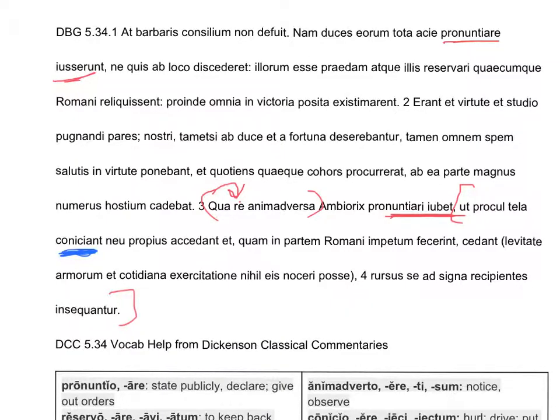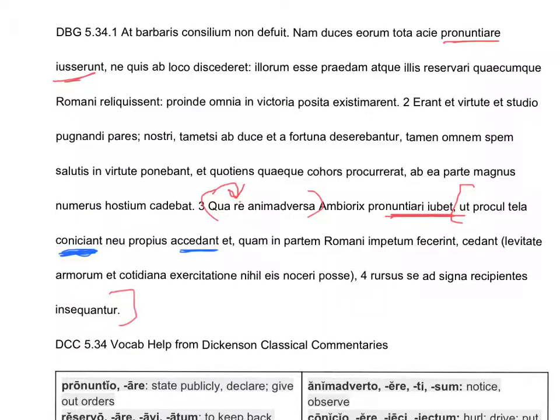Now we also get a ne, which is an ut and a non put together, because that's like nay. So he wants them to, number one, throw their weapons, and also he wants them to, number two, not do something. That's the thing he wants them not to do. What does he want them not to do? Oh, they should not accedant proprius. They shouldn't get too close. Go figure.